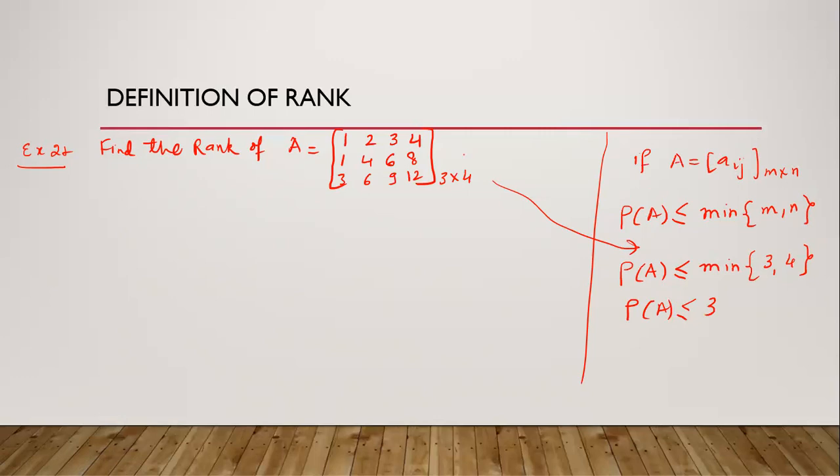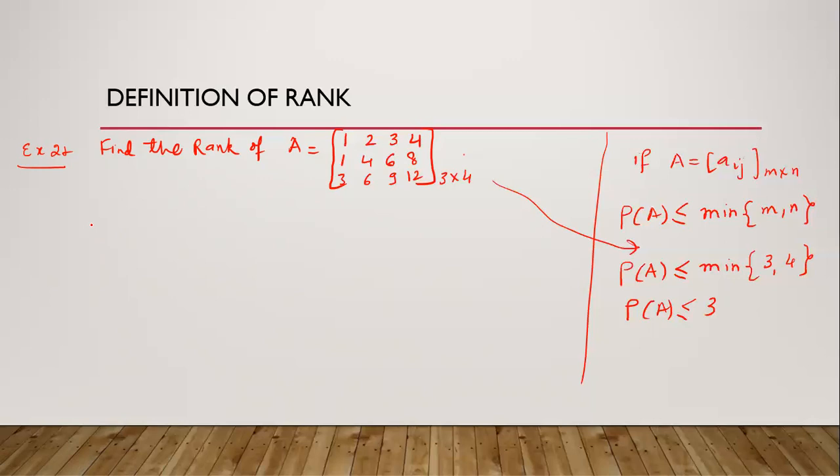In the previous example, we had a 3 cross 3 matrix. It means rank of A will be less than or equal to 3. So if we are able to find a 3 cross 3 minor non-vanishing, then rank will be 3. But in the previous example, we were not able. The minor of 3 cross 3, that is obviously the determinant, is 0. It means rank cannot be 3. So we go for 2 cross 2 minors.